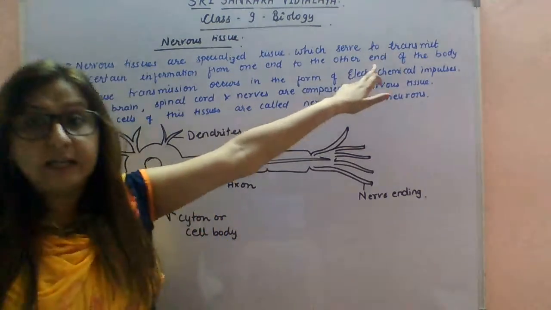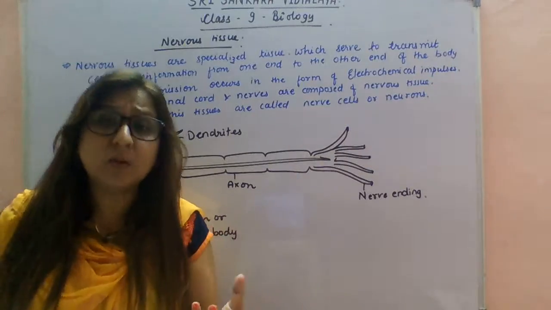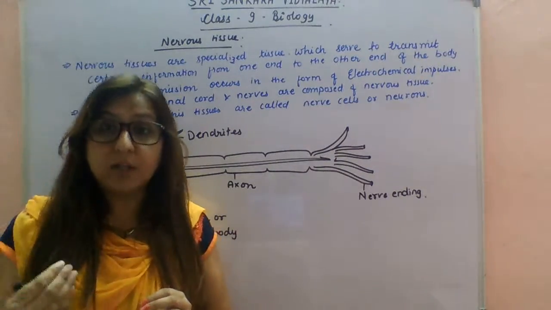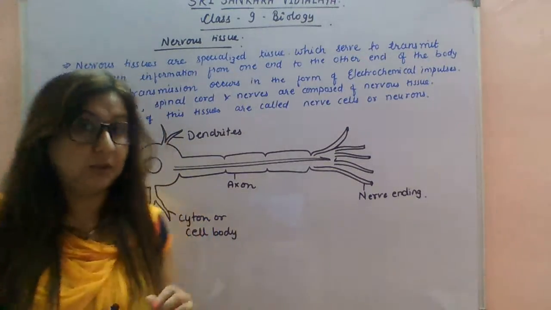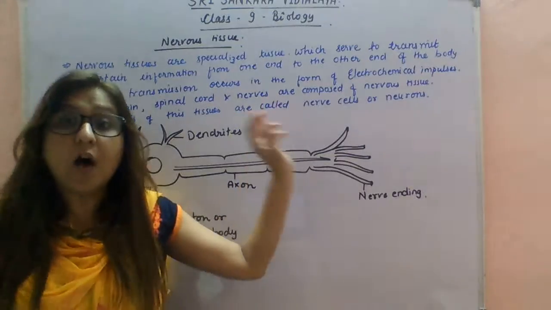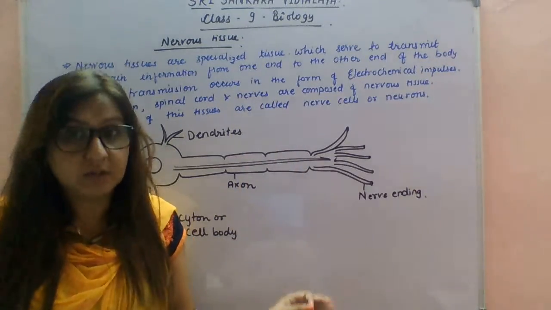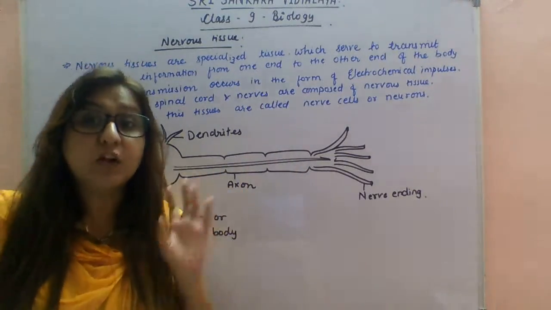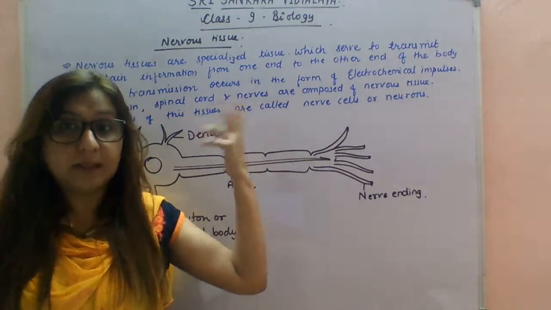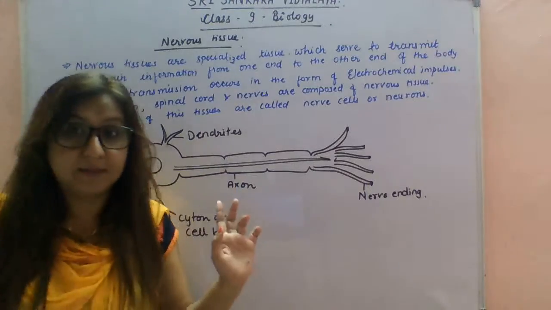In the form of electrochemical impulses. In easy words, you can say in the form of impulses. They are used to transmit the information. The brain, spinal cord, and nerves are all composed of nervous tissue. Whatever activity we are doing is due to the impulses.